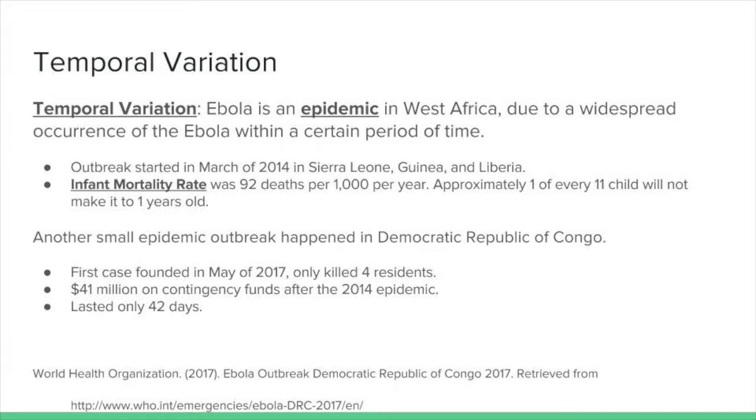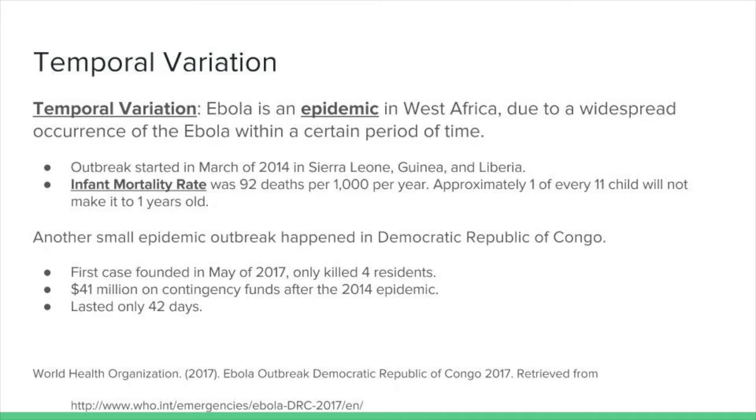Temporal variation. Temporal variation is actually very important. We're talking about the epidemic in West Africa. This is due to a widespread occurrence of the Ebola within a certain period of time. The outbreak started in 2014 in Sierra Leone, Guinea, and Liberia, which is part of West Africa. The infant mortality rate was 92 deaths per 1,000 per year. Approximately 1 out of every 11 children will not make it to 1 year old.